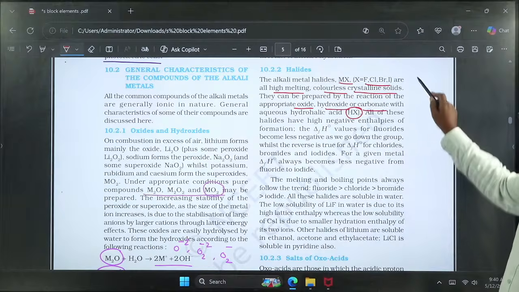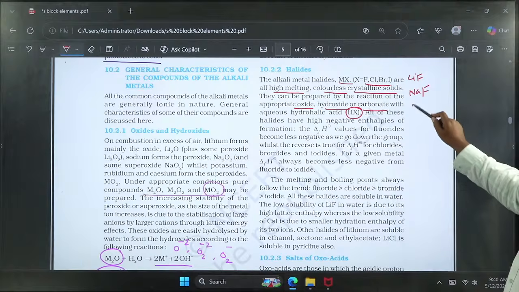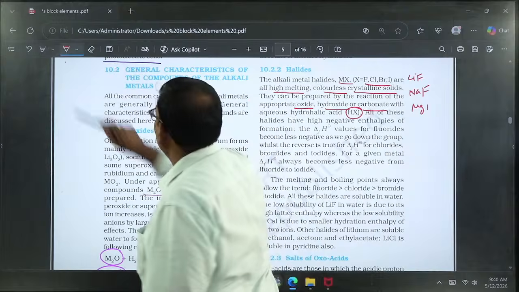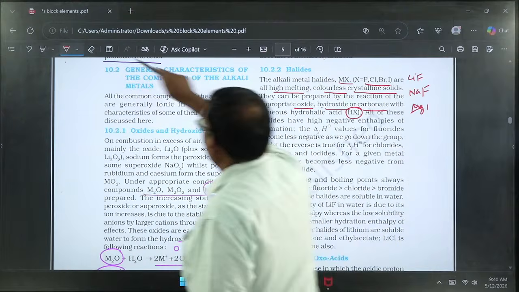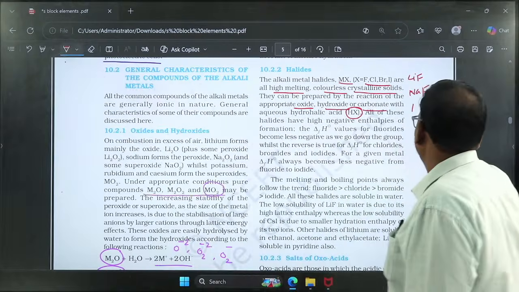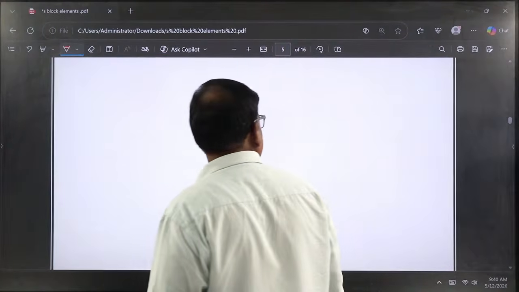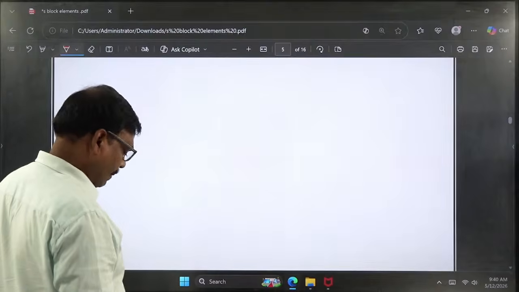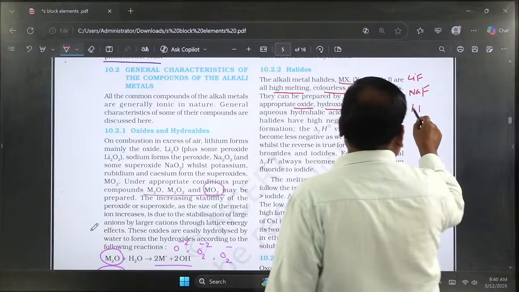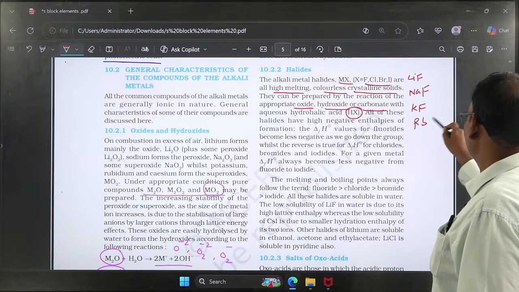Coming to the fluorides, let us take lithium fluoride, sodium fluoride, potassium fluoride, rubidium fluoride, cesium fluoride.